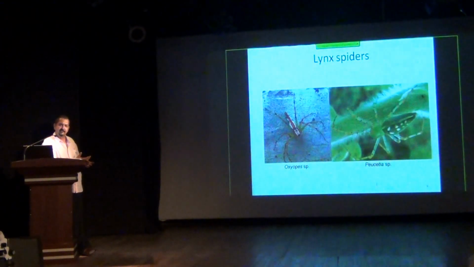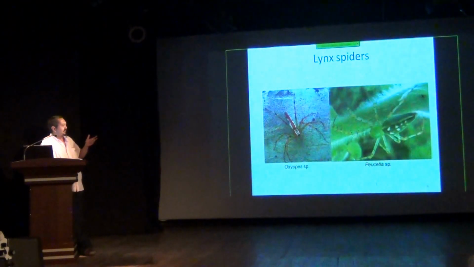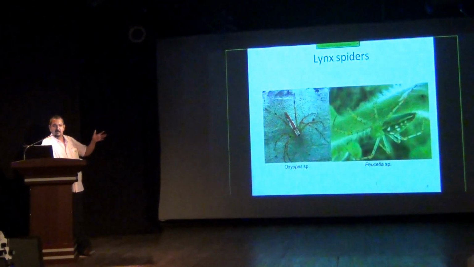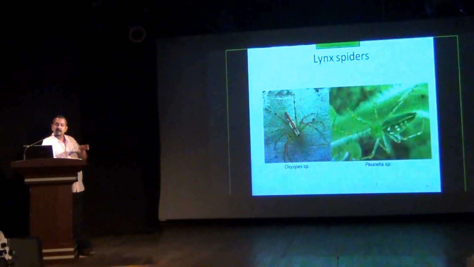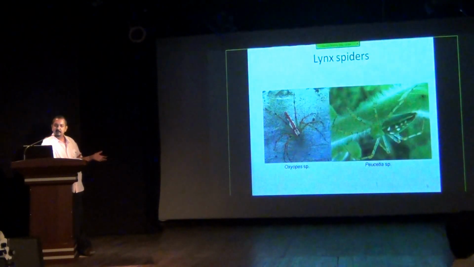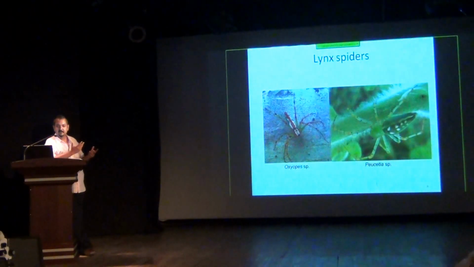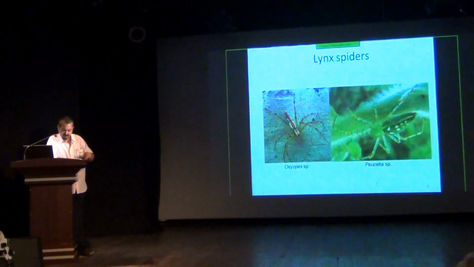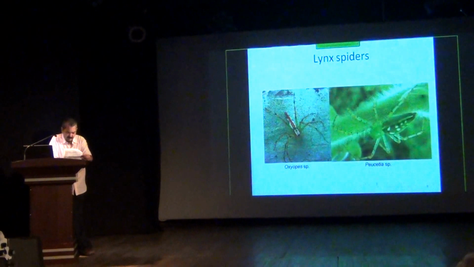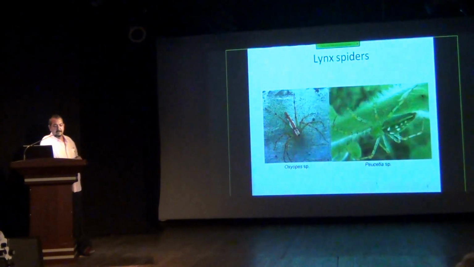So they are active hunters. They would sit on top of plants, or some of them have a habit of sitting in flowers and waiting in ambush for unsuspecting insects to fly by, and of course you know what will happen after that: breakfast, lunch, or dinner.